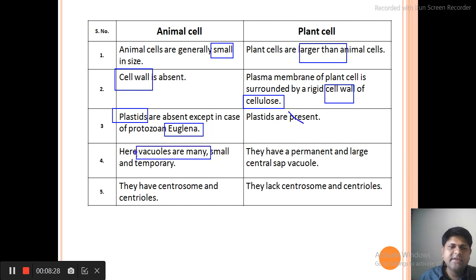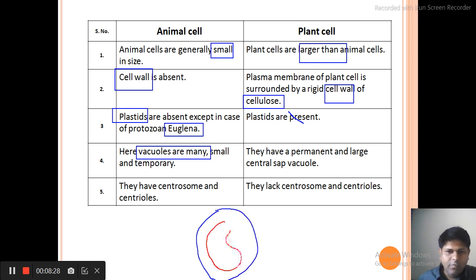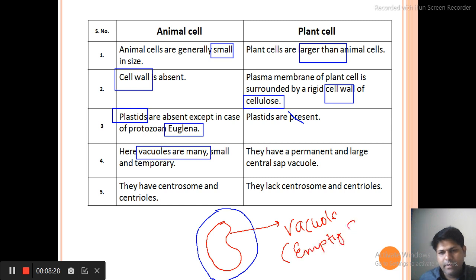We have studied vacuoles, but what do you mean by vacuole? Once again I am drawing a diagram. If this is a cell, the hollow part is the vacuole. A vacuole is an empty space. We can say that it is the storehouse. Why storehouse?